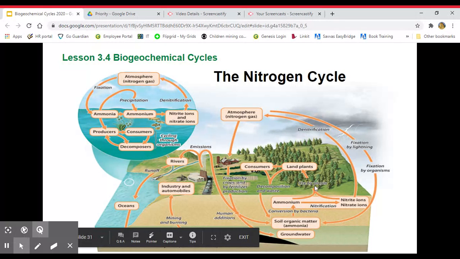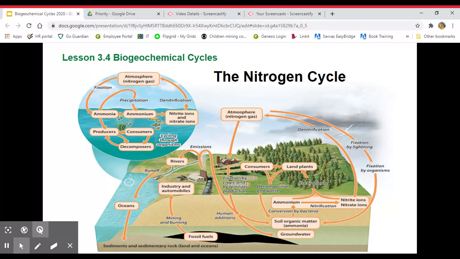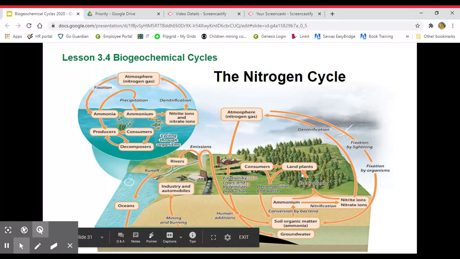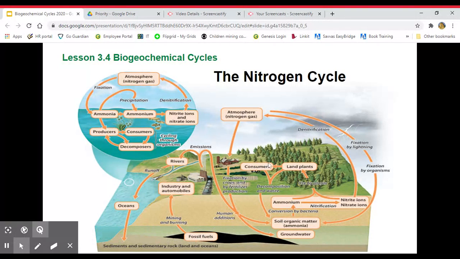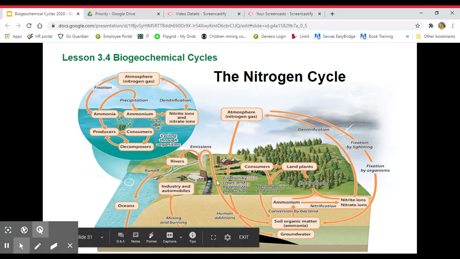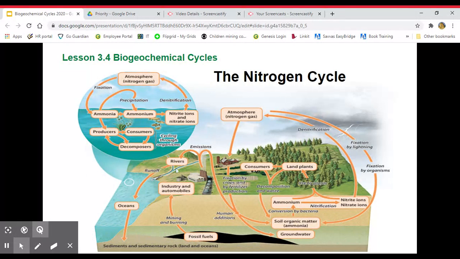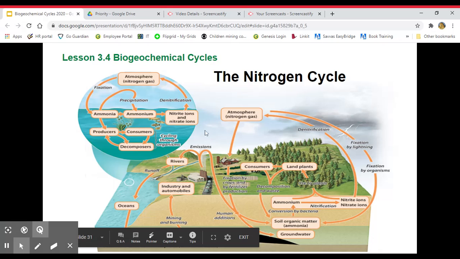So then the plants are going to take it in, and it has the same process in the consumer cycle as the phosphorus does. So it gets taken in by plants, then consumers can take that in, until they decompose, which then it returns back to the soil. The other way that consumers get nitrogen is through water. So we have emissions here being released by industry. Like I said, the burning of the fossil fuels releases it at times, which then can put it back into the system or back into the atmosphere.